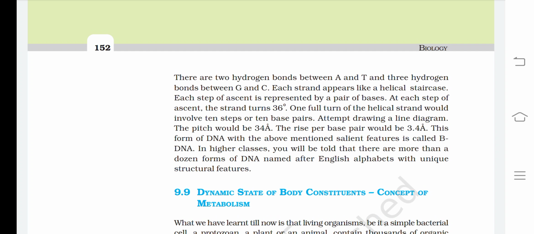Each strand appears like a helical staircase. Each step of ascent is represented by a pair of bases. At each step of ascent, the strand turns 36 degrees. One full turn of a helical strand would involve 10 steps or 10 base pairs. Attempt drawing a line diagram. The pitch would be 34 angstrom. The rise per base pair would be 3.4 angstrom. This form of DNA with the above mentioned salient features is called B-DNA. In higher classes, you will be told that there are more than a dozen forms of DNA named after English alphabets with unique structural features.